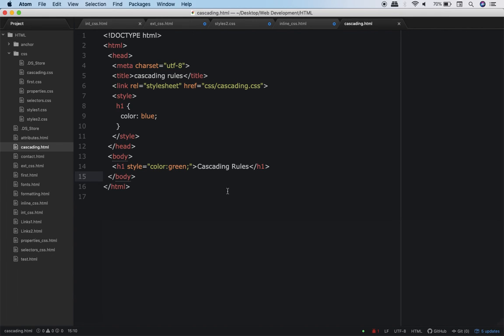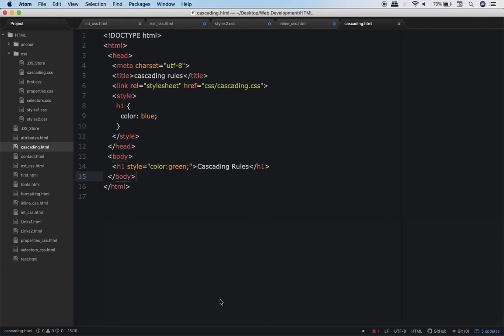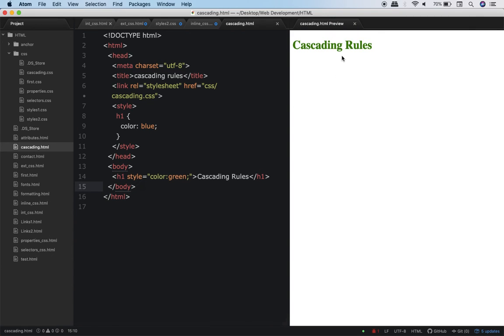I think you already know what the color of this cascading rules will be. What will be the color? Well, you guessed it right. It will be green. So see, it's green. Now let me remove this inline CSS.